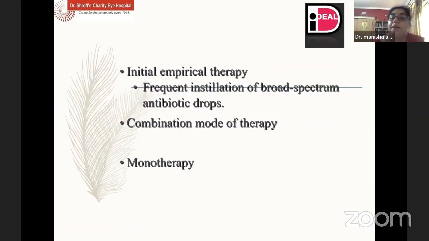Initial empirical therapy based on the smears is frequent instillation of broad spectrum antibiotics, which may be in the form of combination mode of therapy or monotherapy. I still believe that a loading dose, given at 5 minute intervals for half an hour and 10 minutes till 1 hour, that is for the next 30 minutes, followed by 1 hourly instillation of antibiotic drops, remains a good mode of therapy for these patients. Loading dose definitely helps in sensitizing the patient towards the importance of the drugs, and also gives them a lot of confidence when they are sitting in the clinic and waiting for checking out.